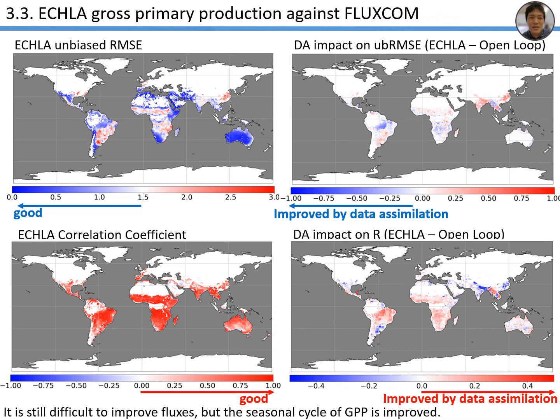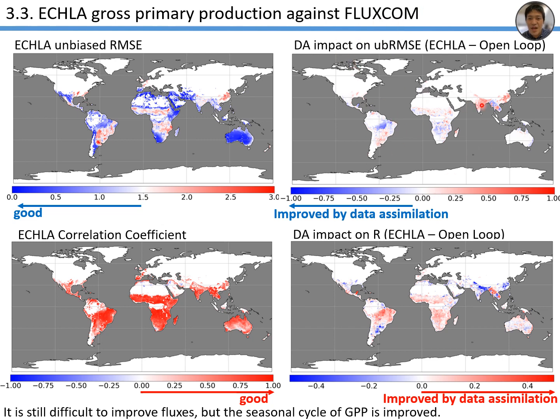And although it is not the official product, I also evaluated the representation of the fluxes, such as the gross primary production or GPP, against the in situ flux site-based machine learning product, Fluxcom.